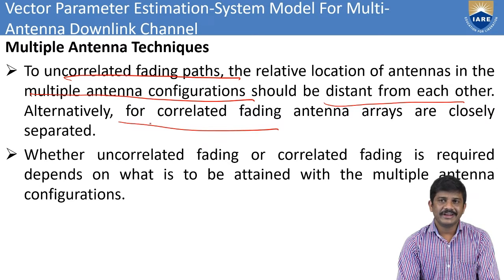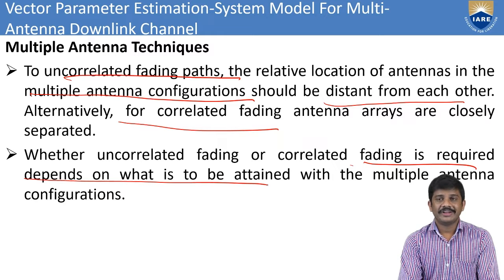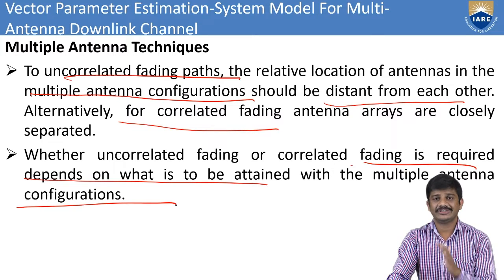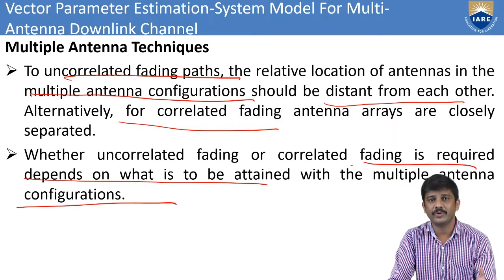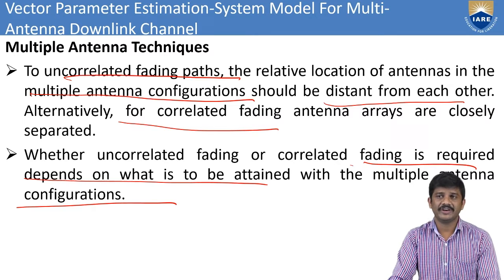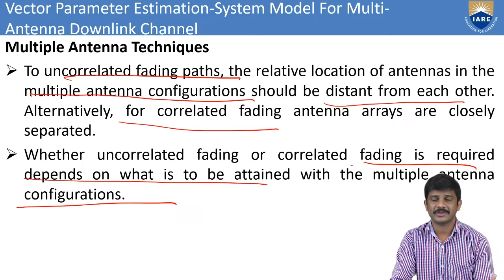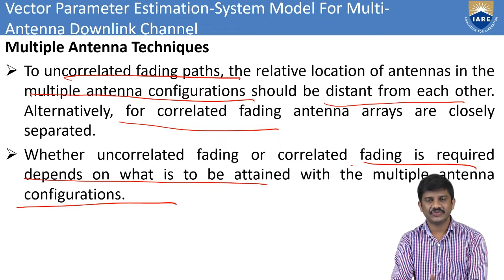Whether uncorrelated fading or correlated fading is required depends on what is to be attained with the multiple antenna configuration. Here we have two functionalities, correlated fading and uncorrelated fading. Whenever using uncorrelated fading, the locations are distant from each other, because we have both a transmitter antenna and a receiving antenna.